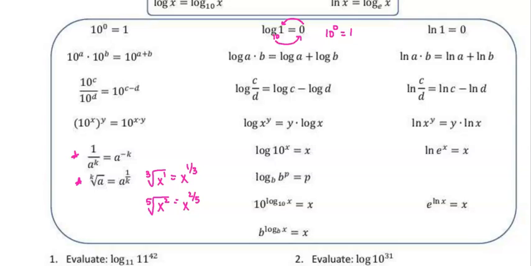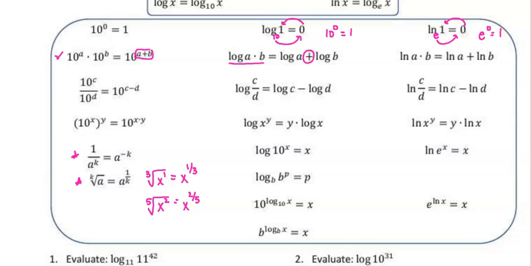The same thing happens over here on the natural log. If you have a natural log, it's understood the base is an e, so you would say it's e to the 0 power. That also equals 1. Again, any value raised to the 0 power is 1. When we did our exponential functions over here on the left, we said that 10 to the a times 10 to the b, we added our exponents together. So if we're multiplying logarithms, so we have log of a times b, you can change your logarithm to addition.